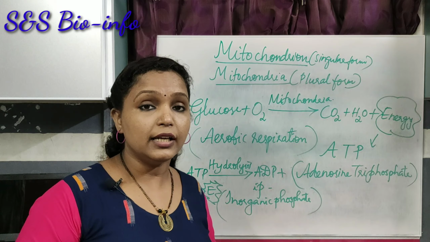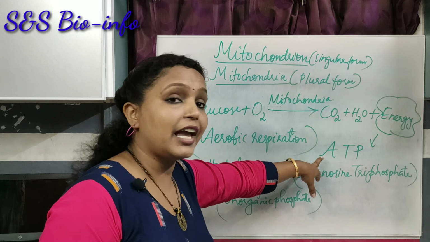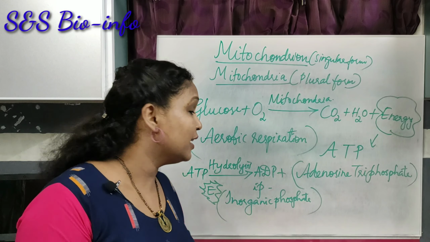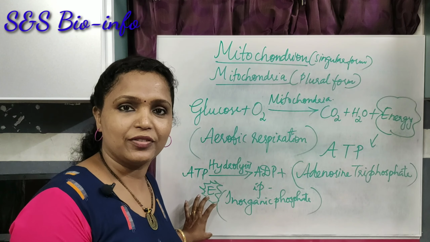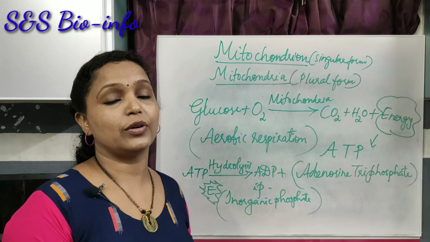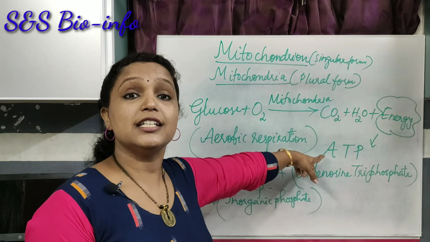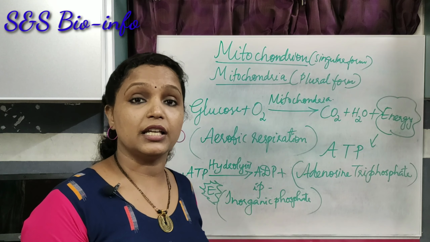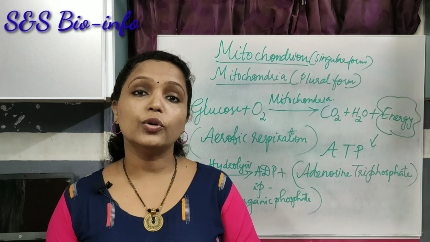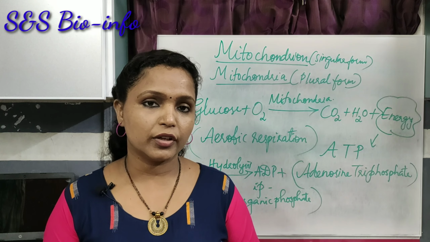Whenever the body needs or requires energy, this ATP breaks down to release what? A particular amount of energy. That energy is utilized for various purposes of the body, so that the ATP is known as the energy currency of the cell. Do you know the peculiar feature of mitochondrion?